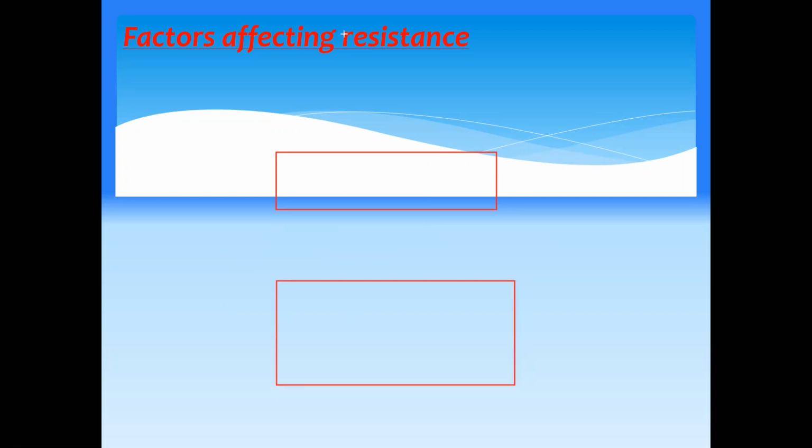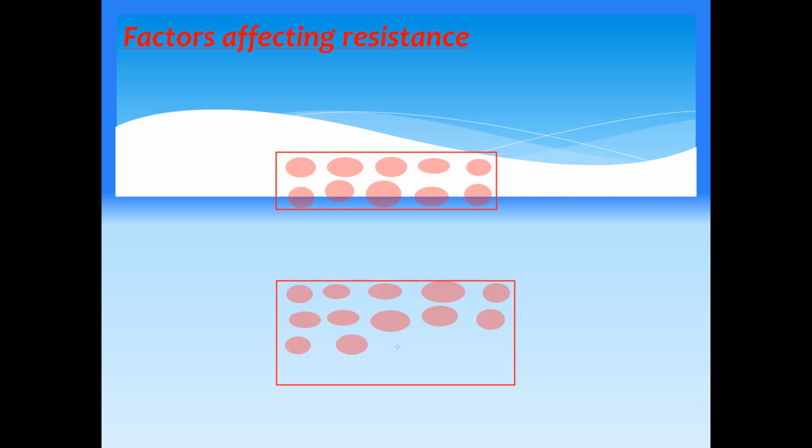So when I draw the lattice, if the passage is narrow, all the three charges have to go through this passage.